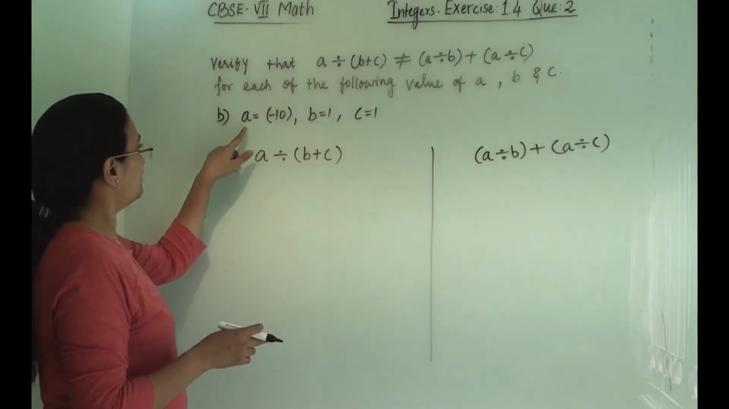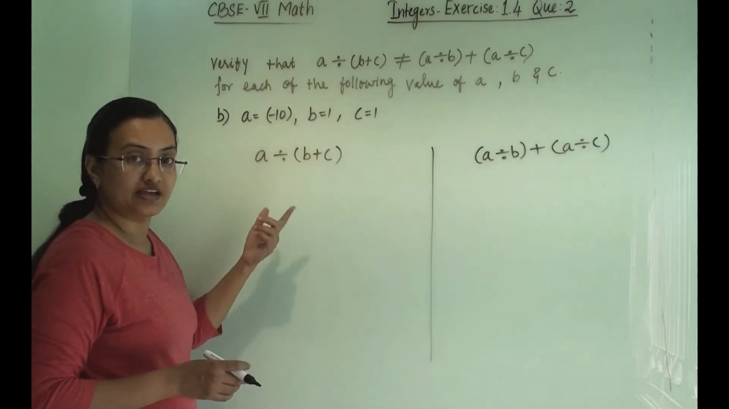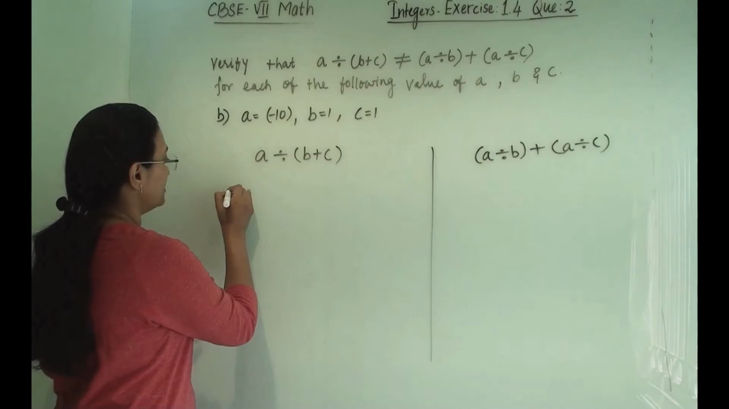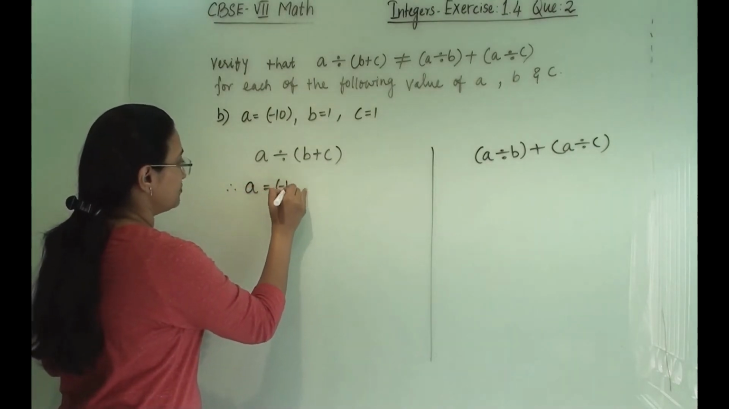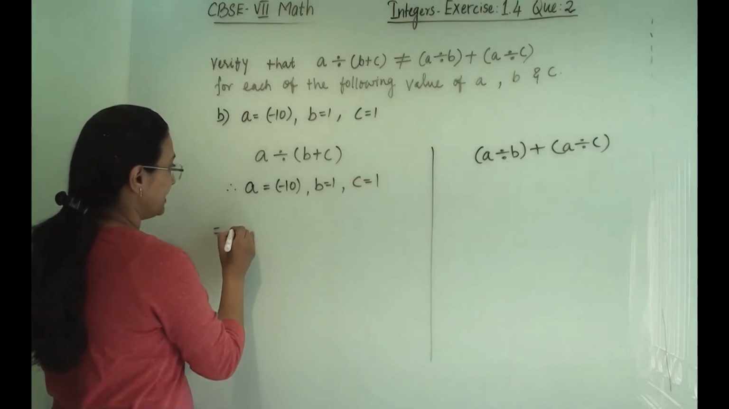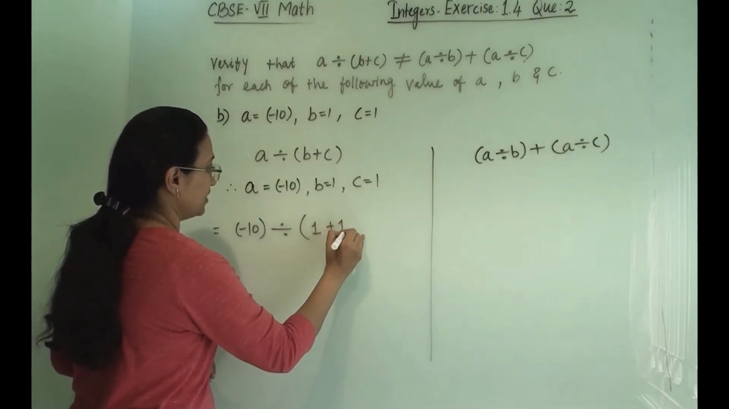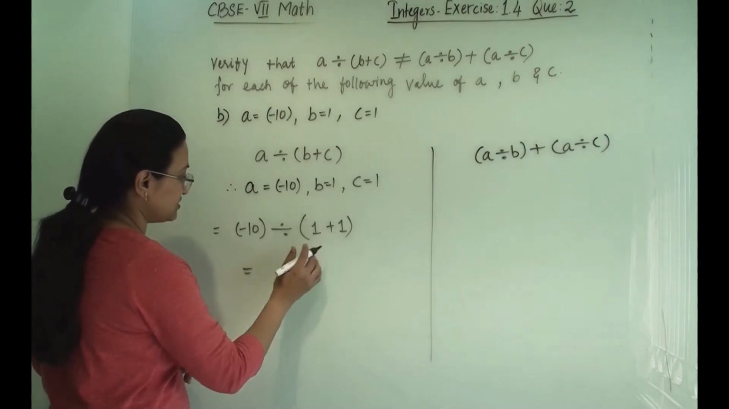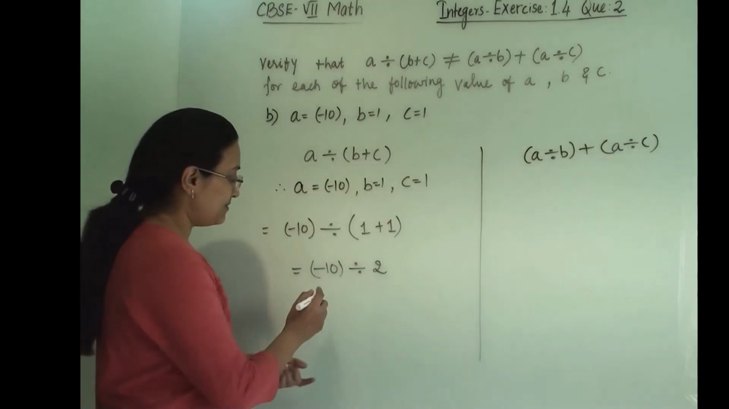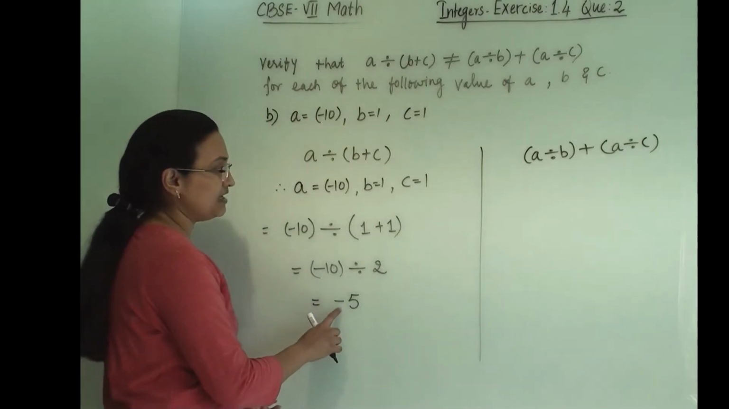Second question, in which a equals minus 10, b equals 1 and c equals 1 is there. So just like earlier we will keep all these values of a, b and c into this. So while keeping a equals minus 10, b equals 1 and c equals 1, we will get here minus 10 divided by 1 plus 1. Here let us solve this first. So minus 10 divided by 2. So 10 divided by 2 we will get 5 and this is minus, so our answer will be minus 5.